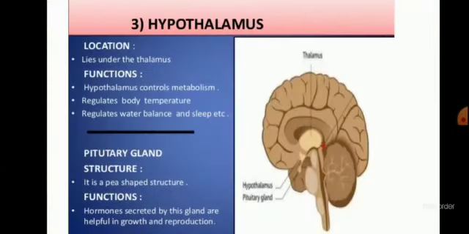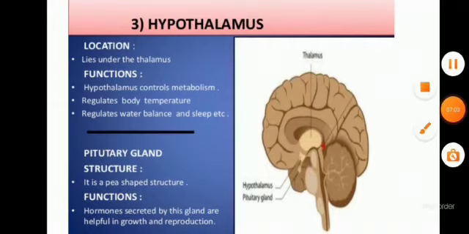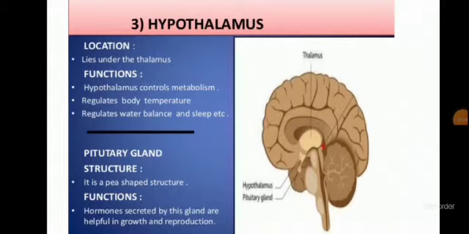The third part of the forebrain is hypothalamus. Hypothalamus is present under the thalamus, or at the base of the thalamus. What is the function of hypothalamus? Hypothalamus controls body temperature, hunger, and thirst.